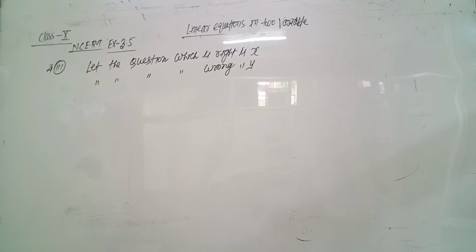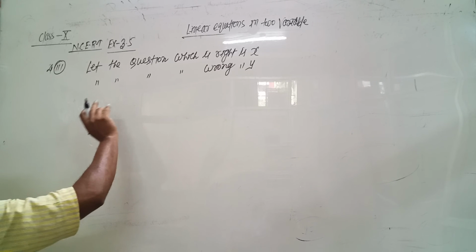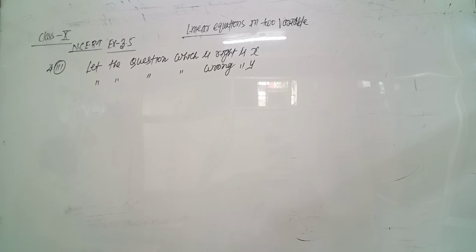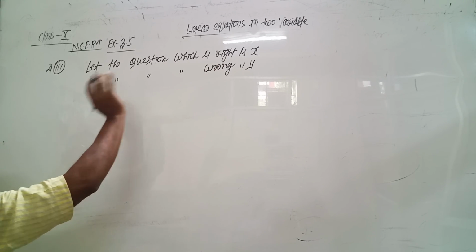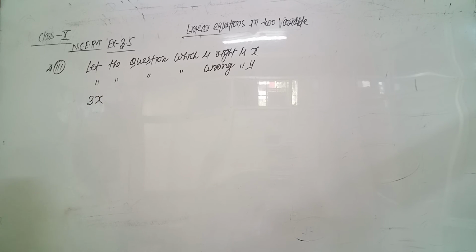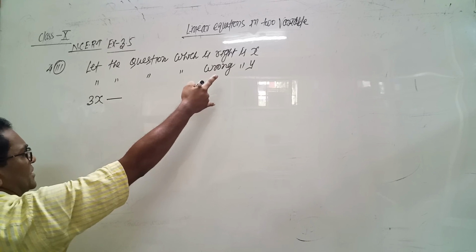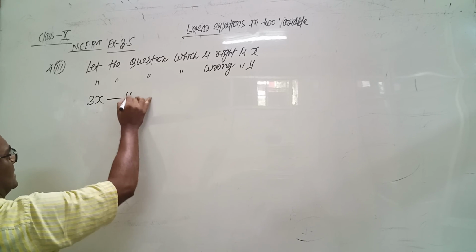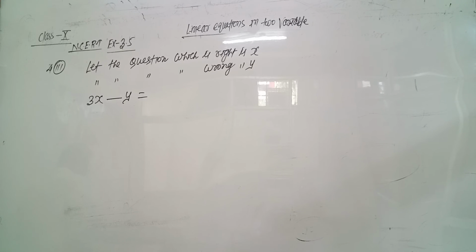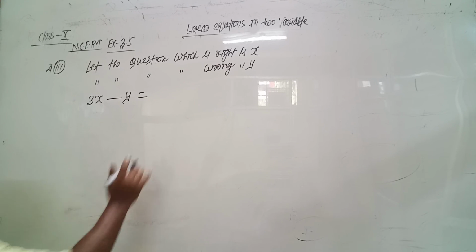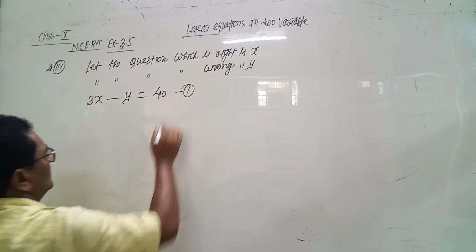So Yes scored 40 marks in a test, getting 3 marks for each right answer, and there are x right answers, so he gets 3x, and losing 1 mark for each wrong answer. There are y wrong answers. So 3x minus y. For losing, we are using minus sign, and the total marks he got is 40. This is the first equation.